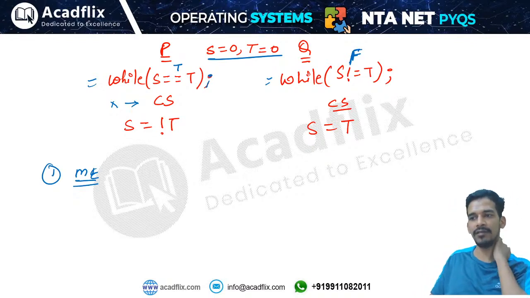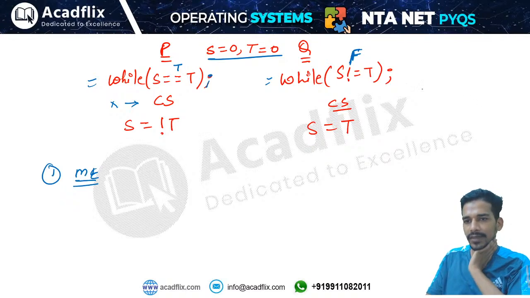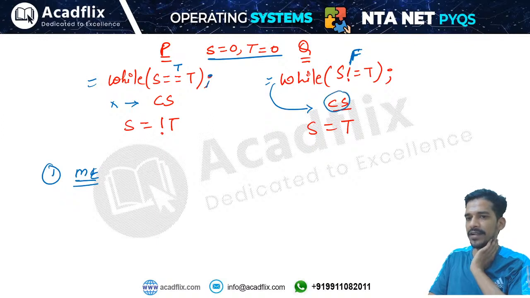I think now the answer will not be that. So this condition will be false. That means now this process can enter into the critical section. This process will enter the critical section and it will set the value of S and T equals to same. Okay, the value of S will become equals to value of T. That is S will become 0 and T will also be 0.